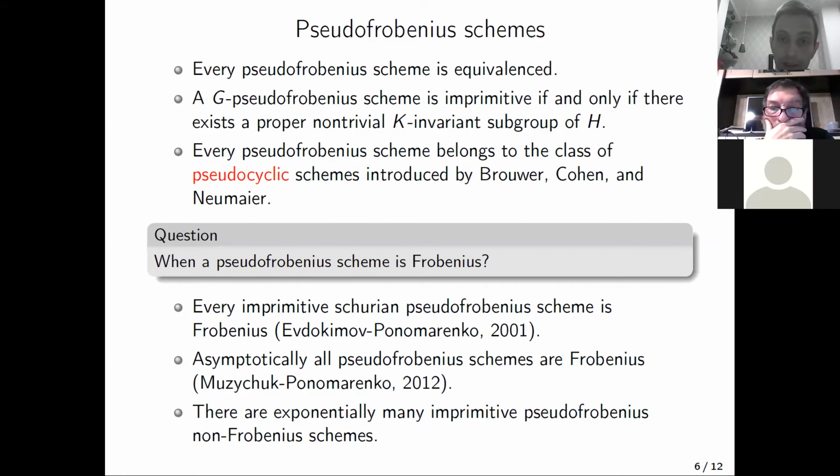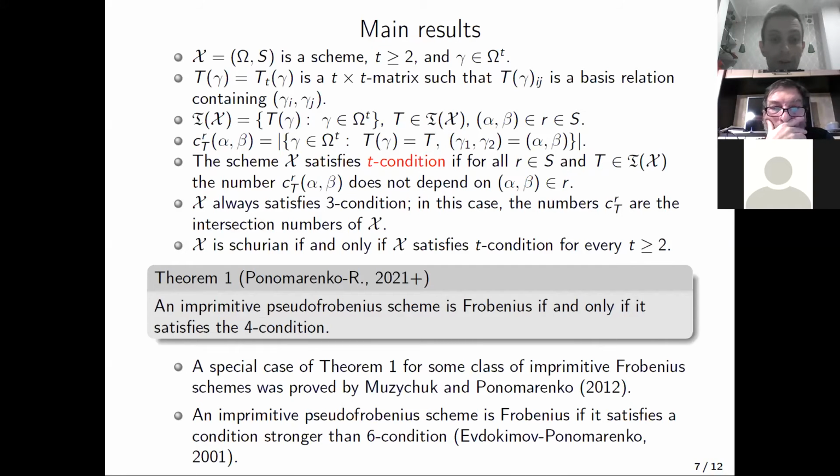Our first result establishes the necessary and sufficient condition for a pseudo-Frobenius scheme to be Frobenius. Namely, an imprimitive pseudo-Frobenius scheme is Frobenius if and only if it satisfies the 4-condition.